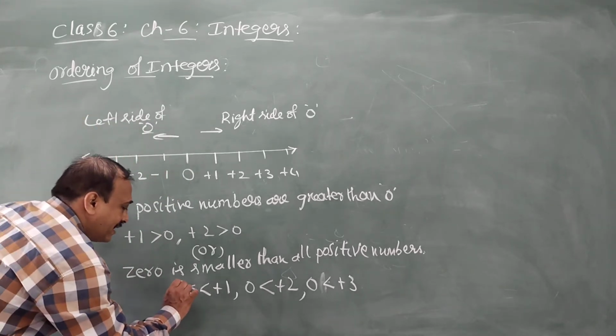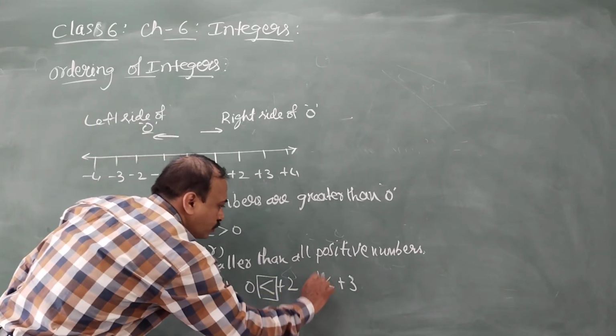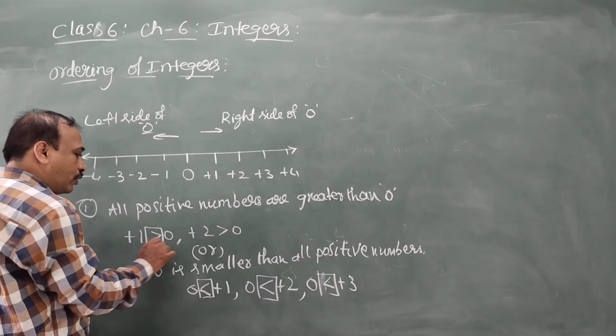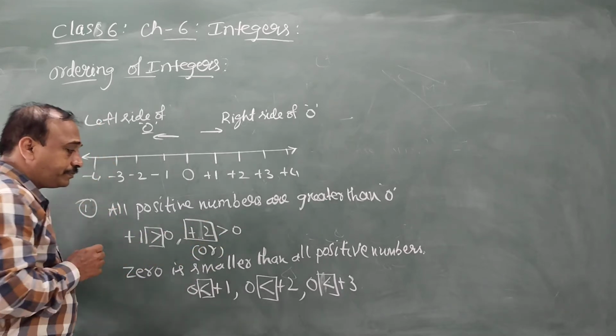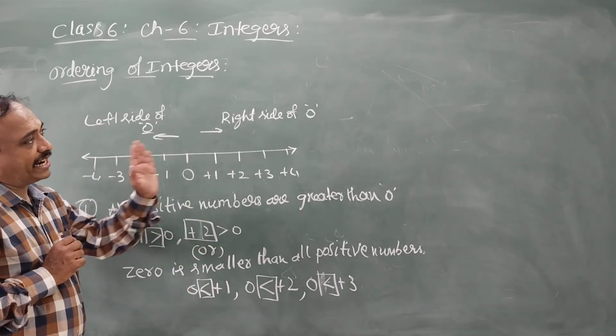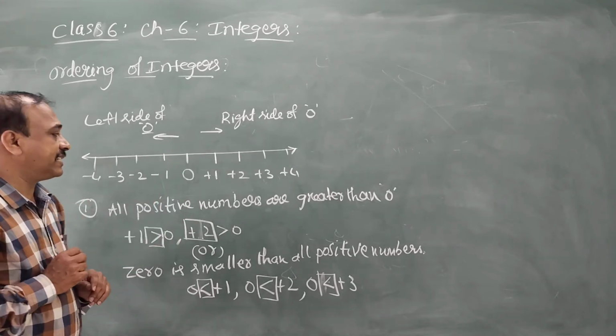And plus 1 is greater than 0, plus 2 is greater than 0. So these are positive numbers. As we move right on the number line, the value will be increasing.